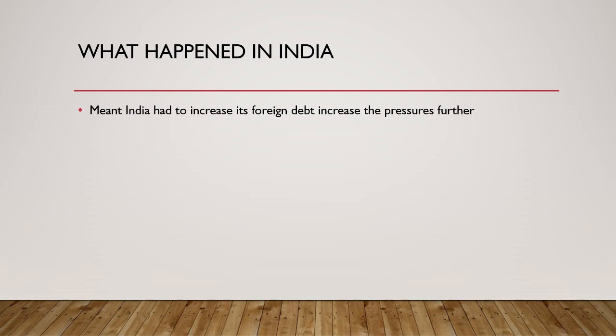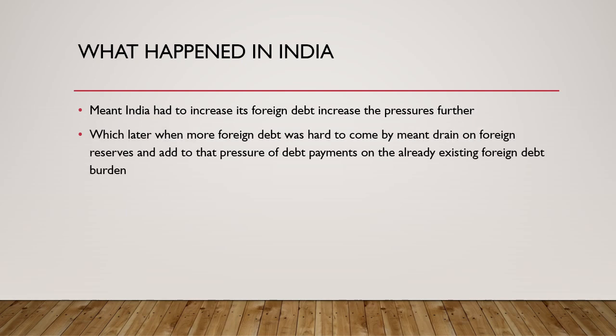So then it meant India had to take more and more foreign debt to keep up its forex reserves, which increased the pressure further on the economy. And later on, when the condition worsened, more foreign debt was hard to come by. And the drain on the forex reserves increased, and add to that the pressure of debt repayments meant that India had that balance of payment crisis.